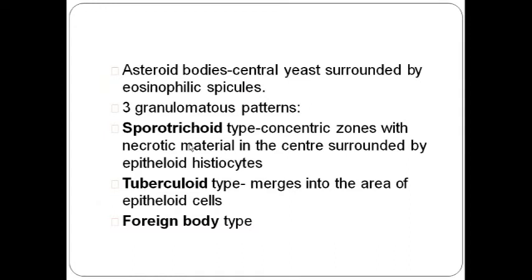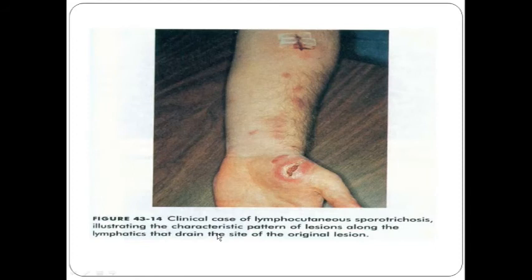So in case of the sporotrichoid pattern, there will be presence of concentric zones with necrotic material in the center. As in the tuberculoid zone, a tuberculosis-like granuloma with epithelioid cells will be there, and a foreign body giant cell granuloma will be seen. So here we can see a thorn bite with ulcer and lymphatic spread.